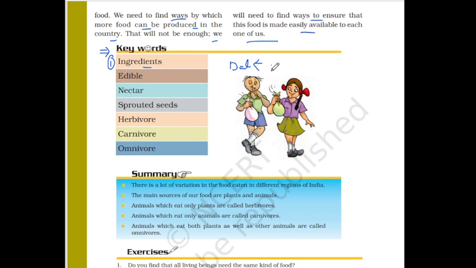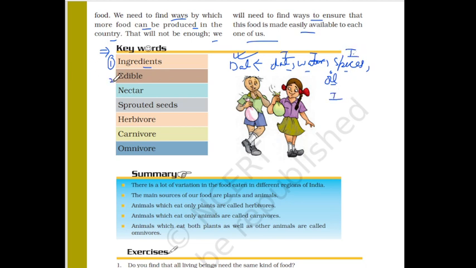Firstly is going to be your dal itself, then your water, right? Spices, oil, basically all the items which you are going to put in order to make your dish are known as ingredients, right? ये सारे ही ingredients count होते हैं.